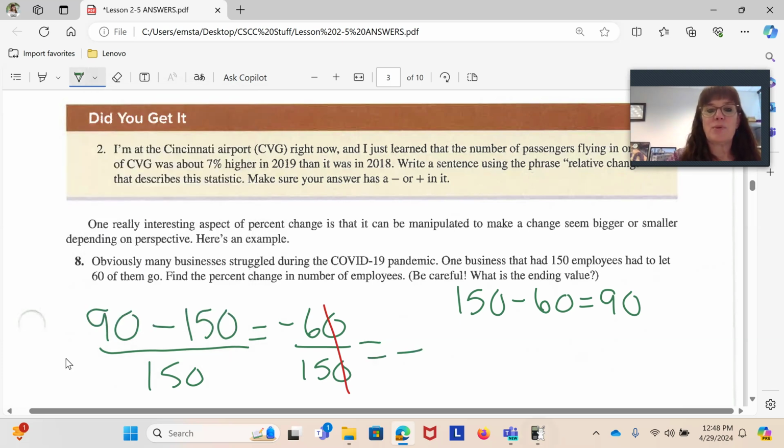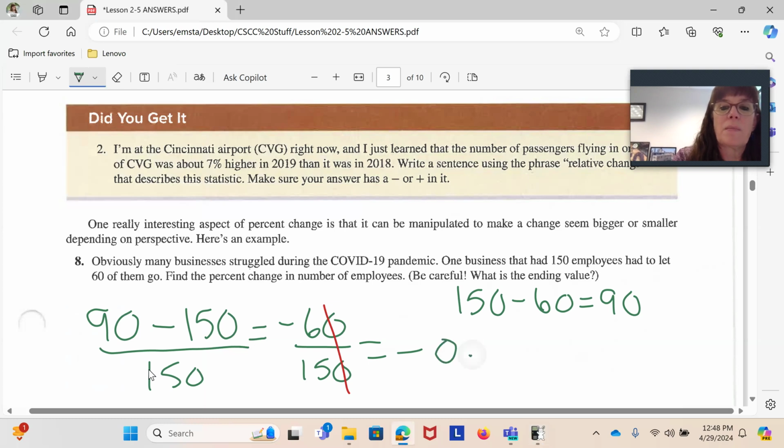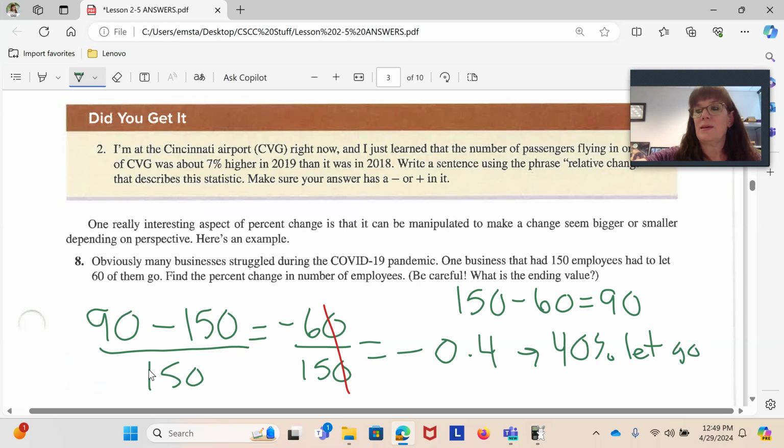I can pull out my calculator at this point, after I get it to turn on, it always takes a moment. We can take negative 6 divided by 15, and I get negative 0.4. So that means we let go 40% of my workforce. It's negative because we're decreasing how many people we have.